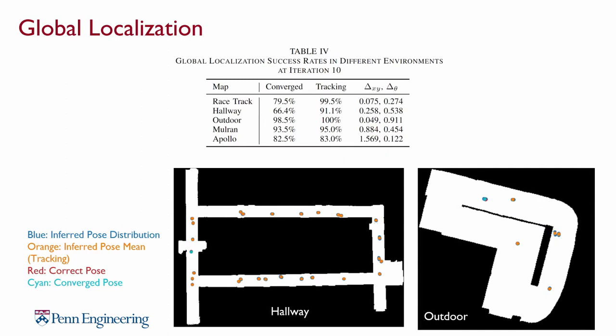We also provided an algorithm for global localization with LocaLin. We randomly initialize a set of conditional inputs and use new LiDAR scans to narrow down the assumptions. The algorithm is tested in different environments, and the results show that the convergence is fast with low errors. Please see our paper for more details. Thank you.